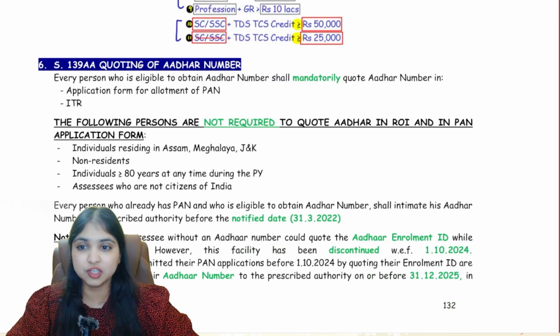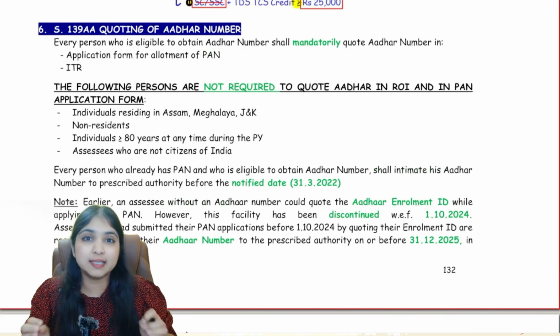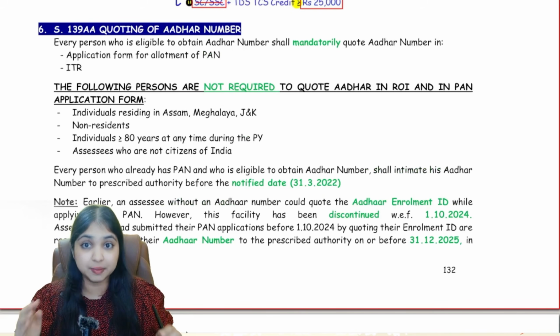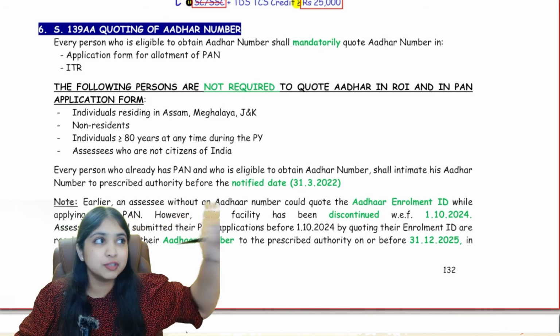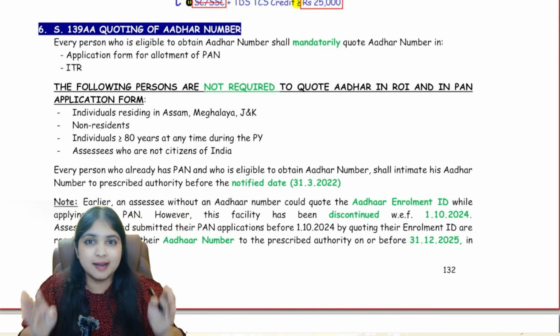Now comes our next discussion, 139AA, quoting of Aadhaar number. See guys, we have to interlink our PAN number and our Aadhaar number. Basically, the income tax department should know that for this PAN, this is the Aadhaar. For this Aadhaar, this is the PAN. We have to interconnect our PAN and Aadhaar.